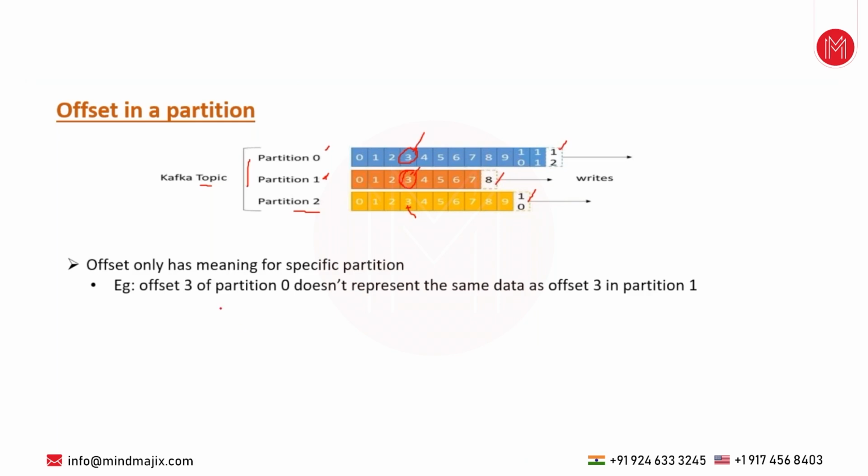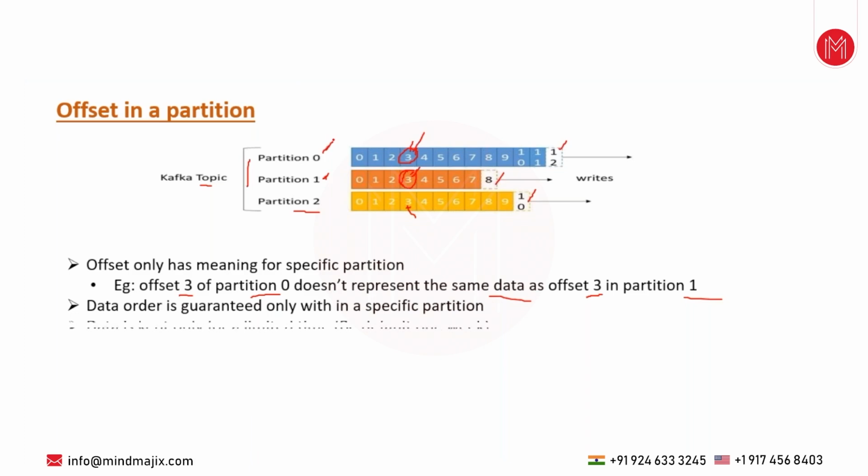So offset 3 of partition 0 does not represent the same data as offset 3 of partition 1. Definitely they are different data, different messages. So data order is guaranteed only within a specific partition.